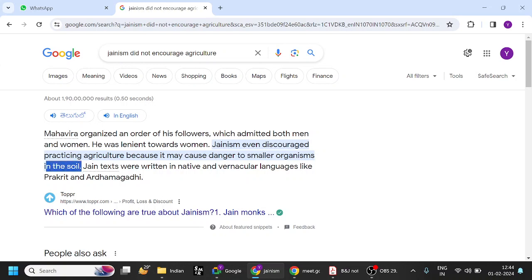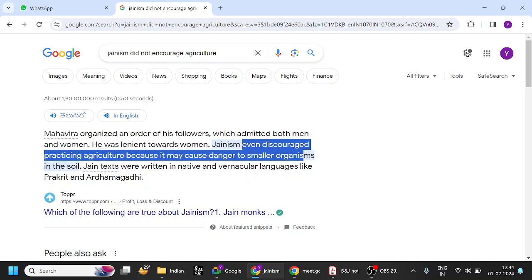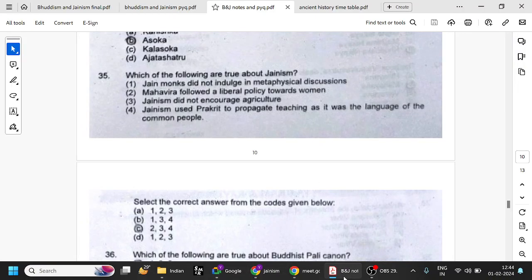So the texts were written in vernacular languages like Prakrit and Ardhamagadhi. I've been saying multiple times, right? Prakrit and Ardhamagadhi is Jainism, and they admitted both men and women. Fine. He was lenient towards women, which is fine. He even discouraged agriculture because it will cause danger to small organisms in the soil. So basically, that is why Jainism is considered a little bit more extreme.